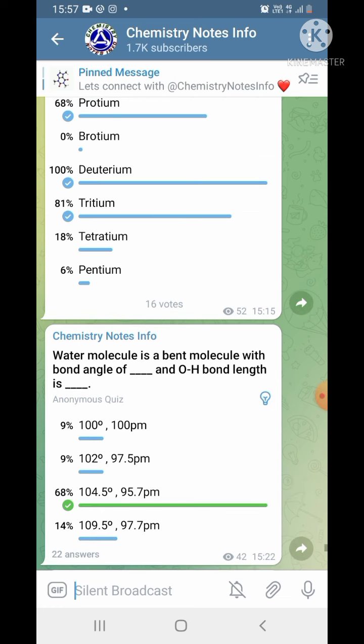Similarly, this is a multiple-answer question. Isotopes of hydrogen: select all correct answers, then click the vote button. The correct answer is protium, deuterium, tritium.